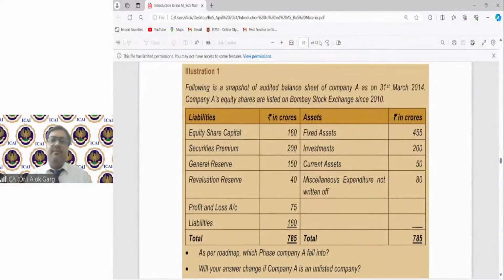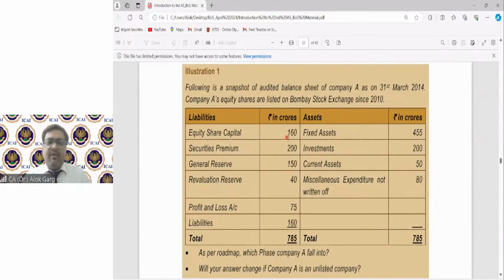Following is a snapshot of the audited balance sheet of Company A as on 31st March 2014. Company A's equity shares are listed on the Bombay Stock Exchange. So friends, in today's scenario, if it is a listed company, you are not required to see the net worth. But just for the sake of calculation, let's discuss this, okay? Because this is talking about 2014.